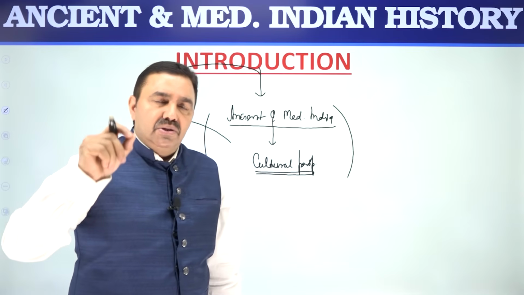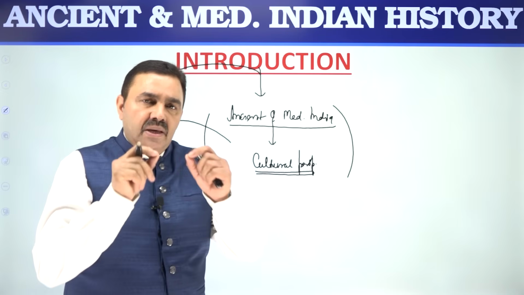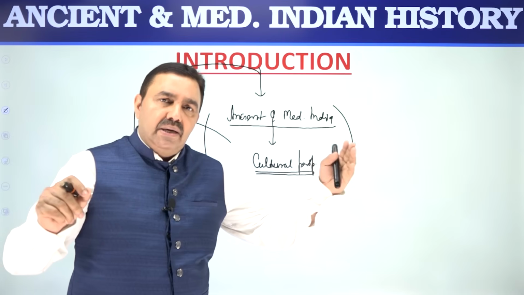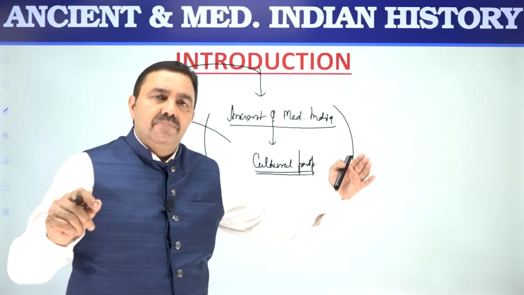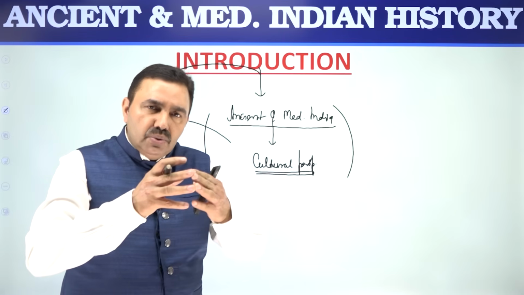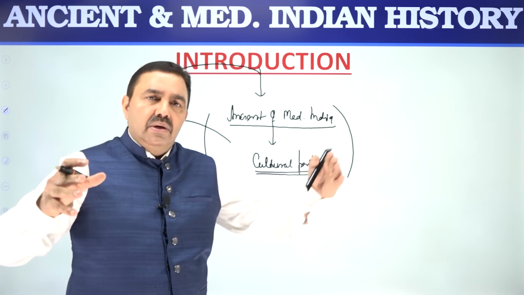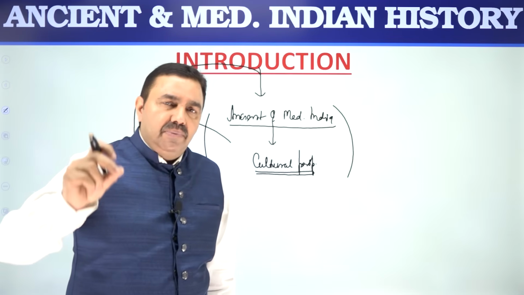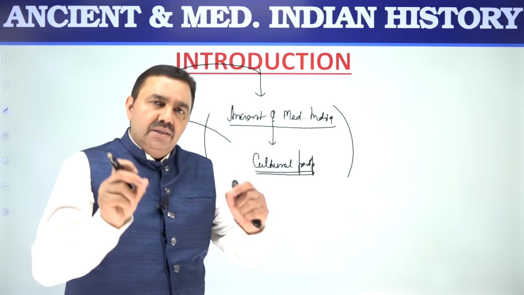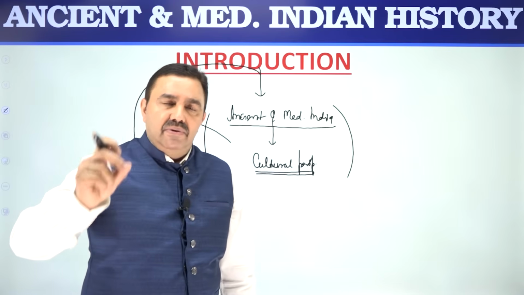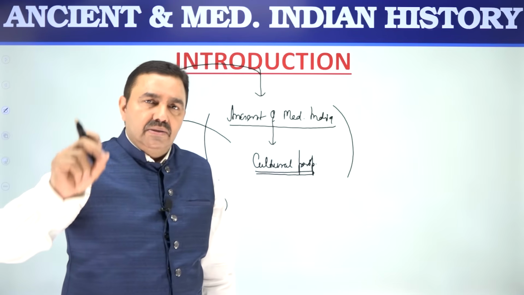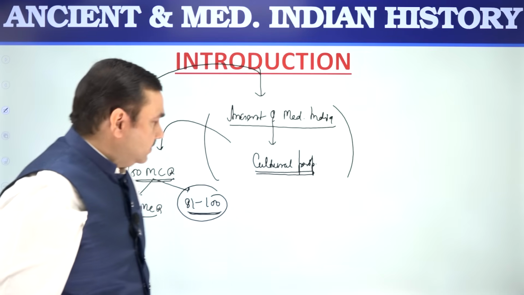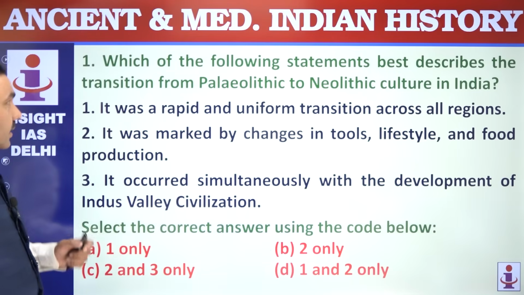Actually, in the civil service exam, it's not current affairs, it is current developments. It means if you get something in the news, you have to develop it. You have to look at the background, and at what other incidents or developments happened in the past. So you have to trace the issue back to the last 5 to 7 years. That's why most of the questions on current developments come from the news, but the answers you will not get from the newspaper. You have to develop further. Newspapers will not give you answers to current development questions asked by UPSC. So kindly pay attention to that fact. Let us start with question number 1.